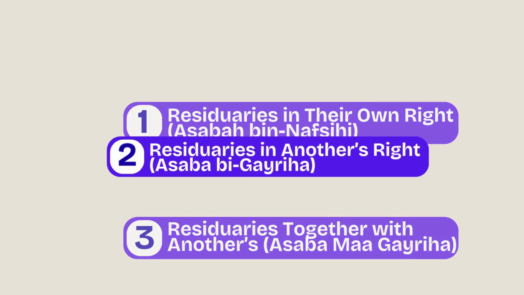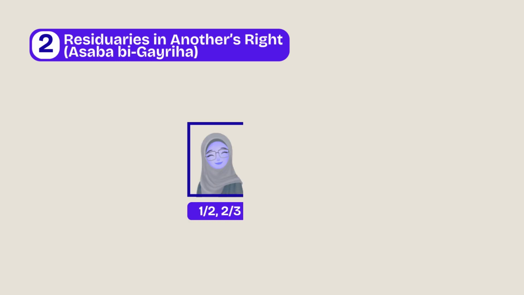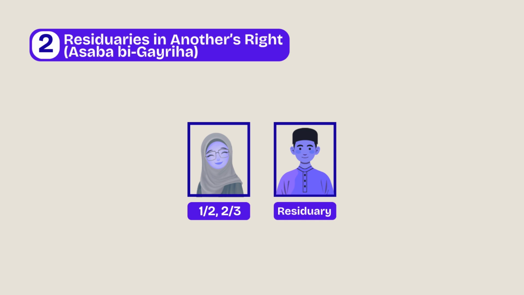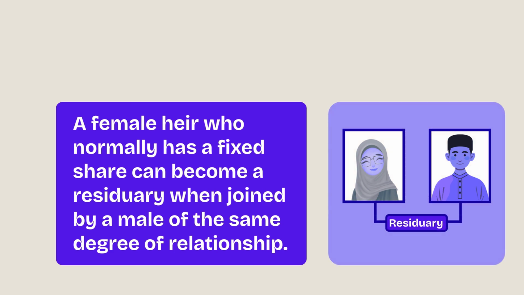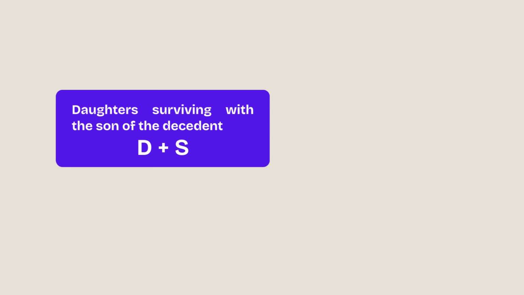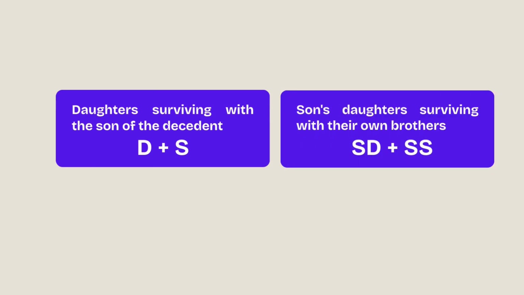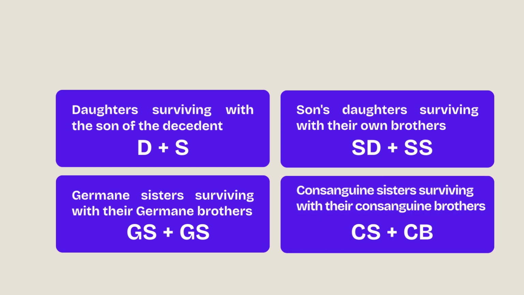Second, residuaries in another's right. Now, the second group is a blend of Qur'anic sharers and residuaries. For easier recall, this category is RAR. Here's how it works. A female Qur'anic sharer can become a residuary when joined by a male of the same degree. Examples include daughter joined by a son, son's daughter joined by a son's son, German sister joined by a German brother, and consanguine sister joined by a consanguine brother.